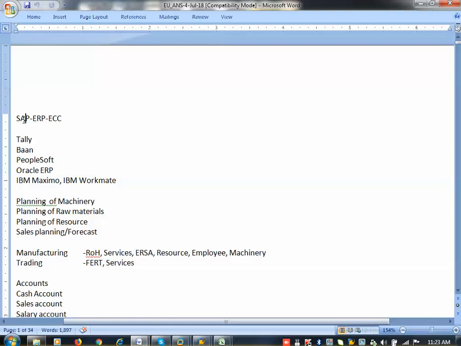Okay, so what is SAP? SAP means System Application Product in data processing. So what is data? Data may be personal data, mobile data, finance data, or purchase order data, goods receipt data, machinery data, vendor email ID, vendor contact number. All are called data, and all data can be maintained in the SAP system.